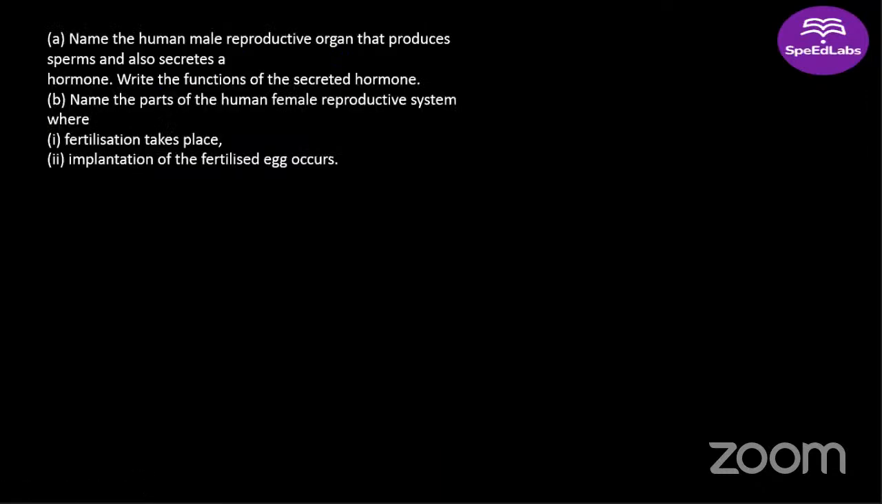Name the human male reproductive organ that produces sperms and also secretes a hormone. So very easy. What will be the answer to this? What is the male reproductive organ that produces the sperms? Yes, correct. Sanskriti, Devanshi, Arushi, correct. Shlok, correct answer. Right. Yes, testes. Quickly tell me what is the name of the hormone?